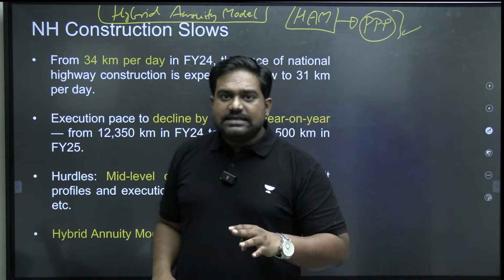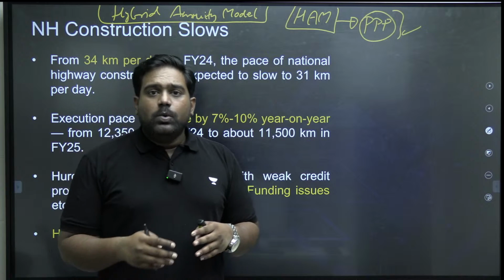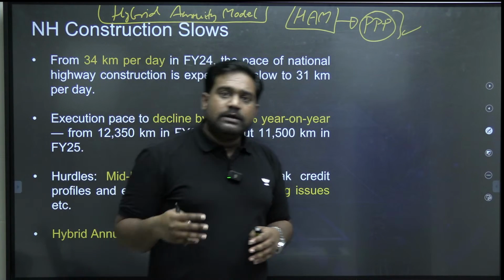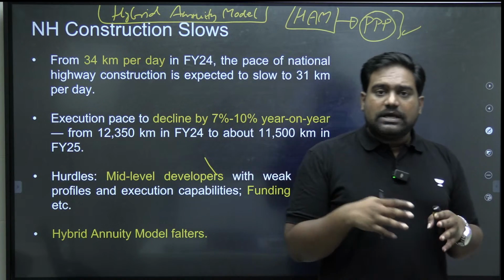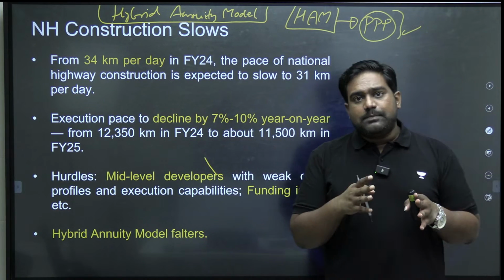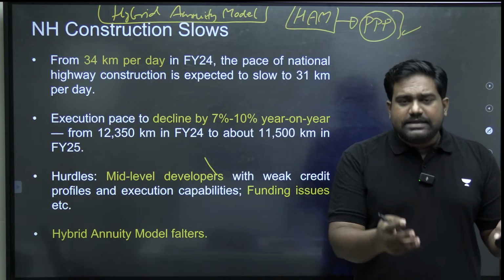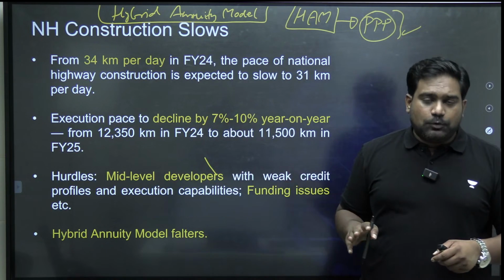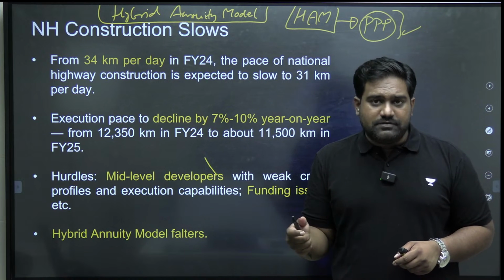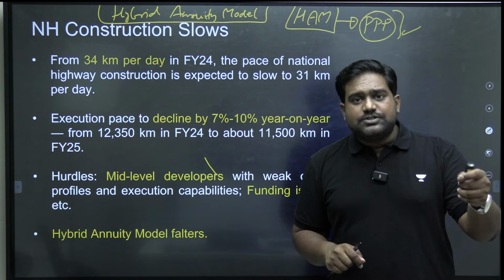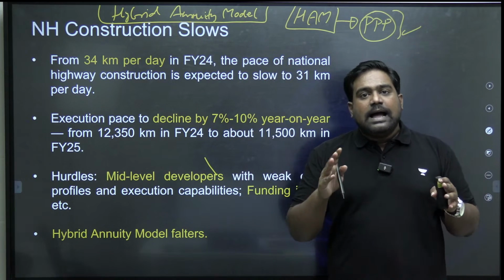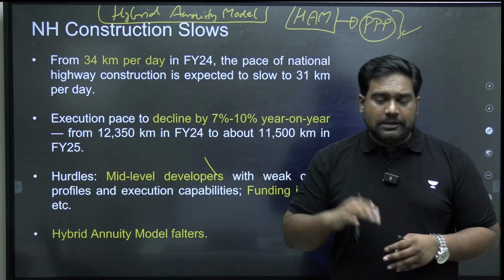Hybrid annuity model is a type of public-private partnership where the government as well as the private sector is equally involved. Both will bring the funds, both are involved in the creation of capital assets or in basically creating infrastructure. So the Ministry of Road Transport and Highways over the last 4 to 5 years has been driving road construction and expansion of the highway network through this model called the HAM model or hybrid annuity model.